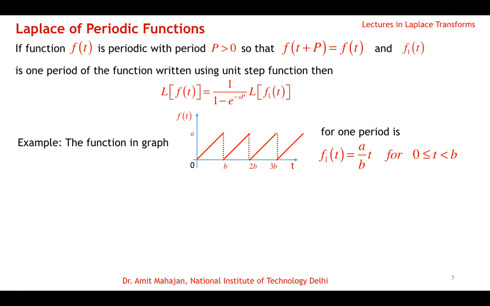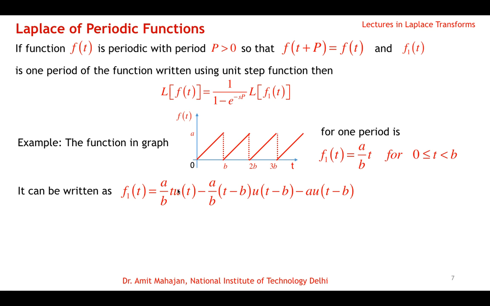Let us see the same graph again. If you are given this graph, we said that for one period the function is this, and so we can write this using unit step. We know that this function can be written as (a/b)t multiplied by the unit step at 0 minus unit step at b, so u(t) - u(t - b). So we can easily write f1(t) as (a/b)t u(t) minus (a/b)t u(t - b).